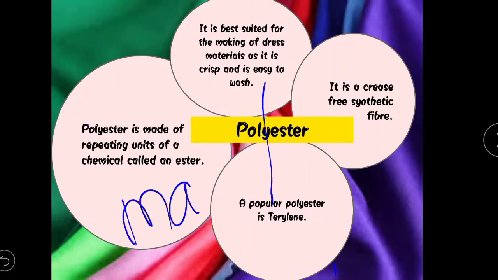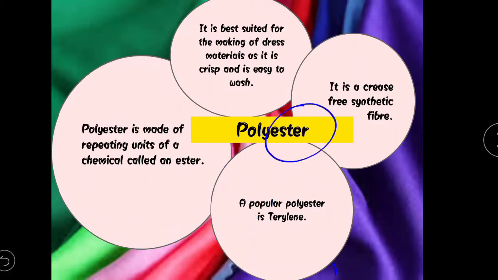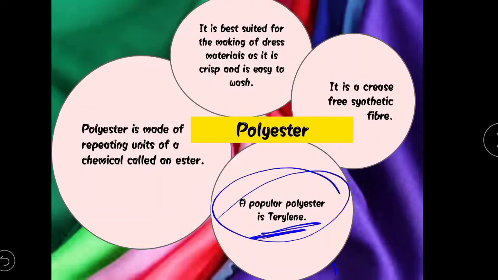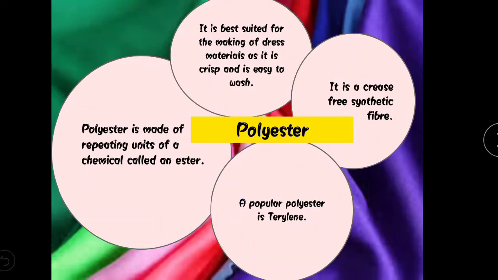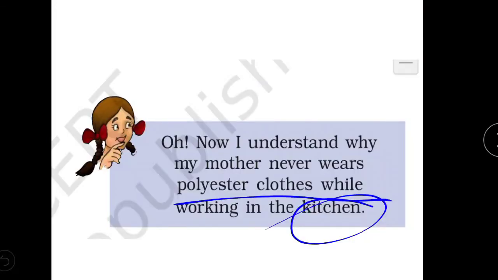Poly means many. Ester is a chemical compound. So many units of ester make the polyester, and a very famous polyester is styrene. So these are the features of polyester.